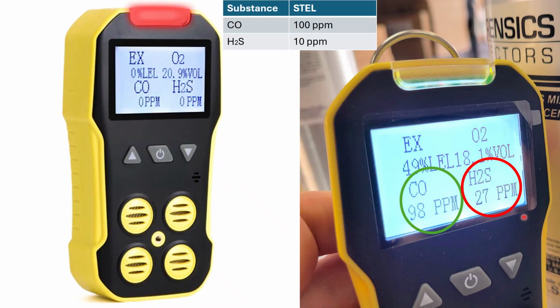We need to do some ventilation of the tank or enclosed space, so that the hydrogen sulfide concentration goes down. Once the hydrogen sulfide concentration goes down to less than 10 ppm, then we can send our crew to do the mopping or any other work, right? So in that way, by using the gas monitor before entering the tank, we can see whether the tank atmosphere is okay for the crew or not, right?